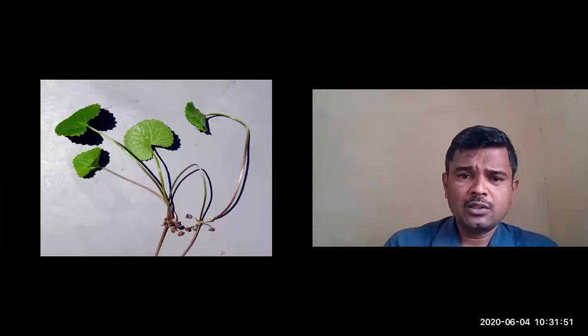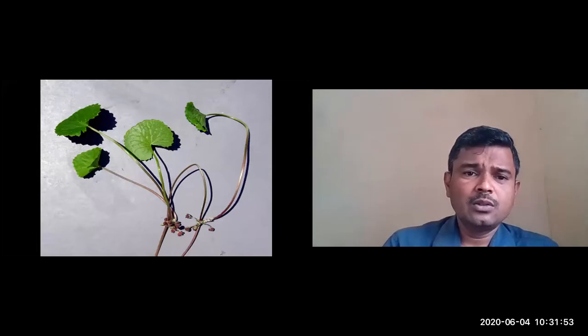Okay, so this is another picture. This is the green expanded part called lamina. This is the long petiole, which measures about 7.5 to 15 centimeter in length. You can clearly observe the margins of the lamina are dissected, and it is reniform in shape, and it is glabrous.